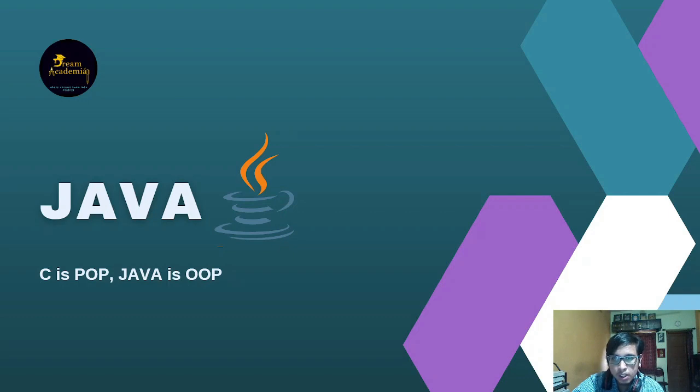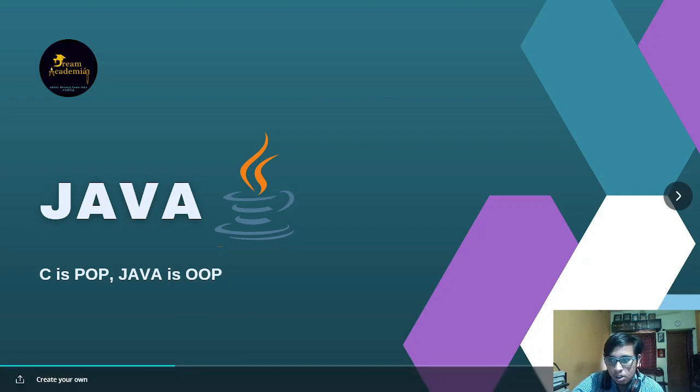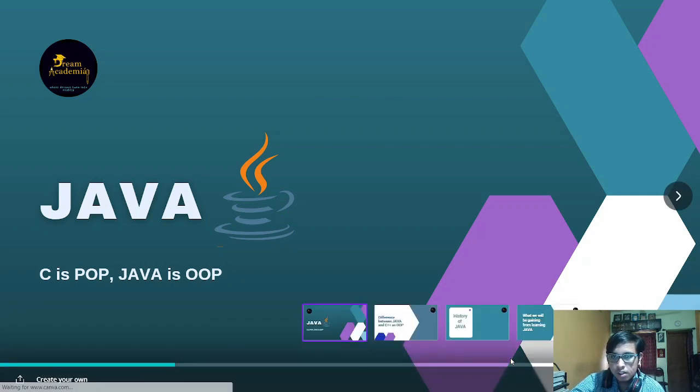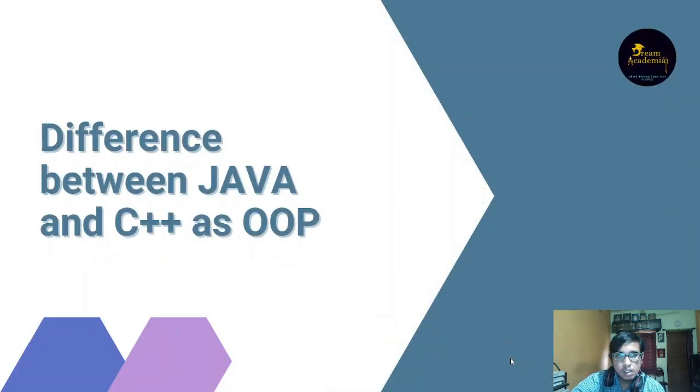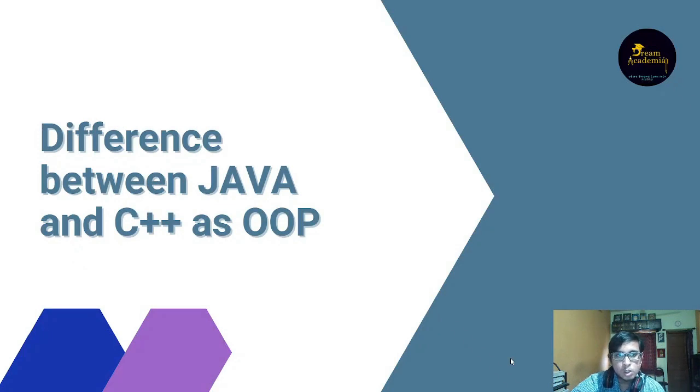Now as we progress in this course, we will know in detail what is the basic meaning of object oriented programming, and we will also code in object oriented programming environment. Now C++ is also an object oriented programming language, and there are also other object oriented programming languages. So why are we learning Java then?